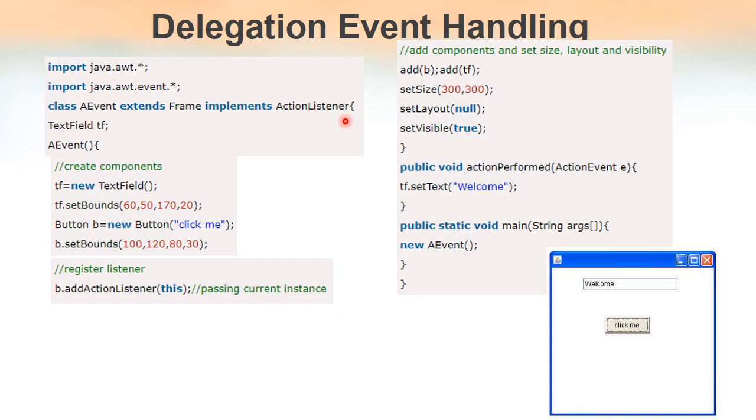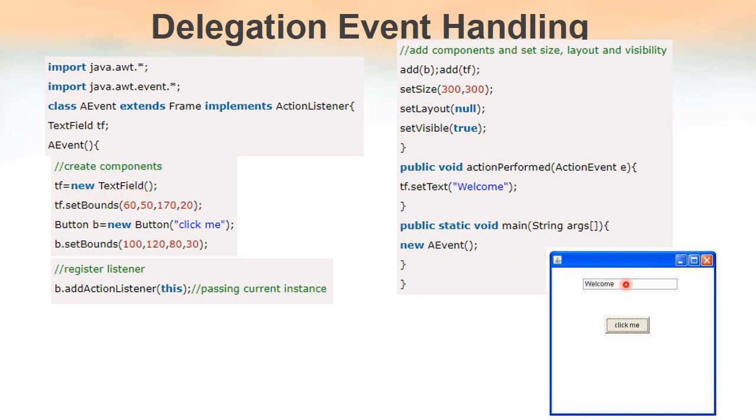It is action listener. So action listener is capable of handling events like when the button is pressed, etc. As we can see here, we have a text field. A text field is something like our text box. For creating a text box in our form, we have to use the TextField class of Java. TF is the object name and we are creating a new text field.